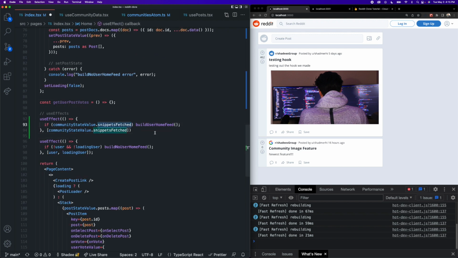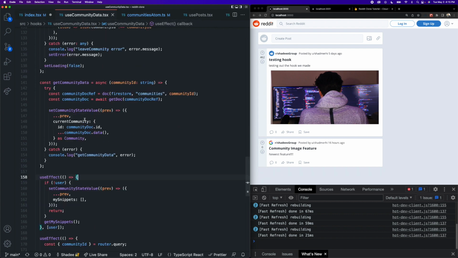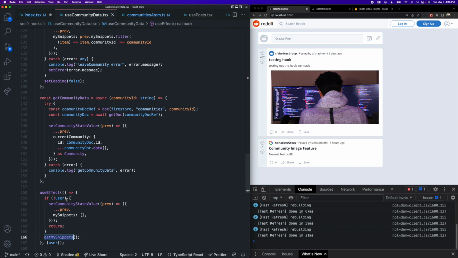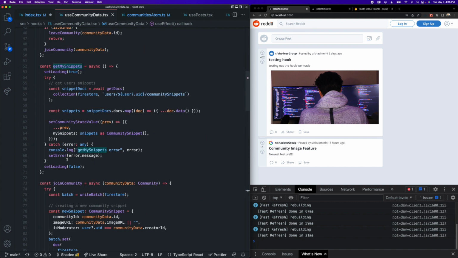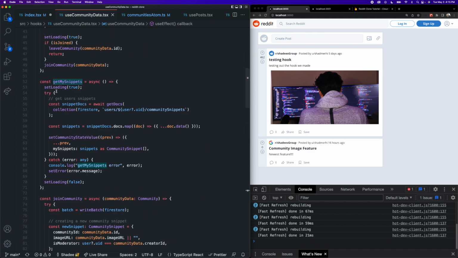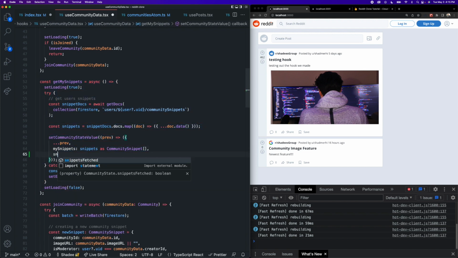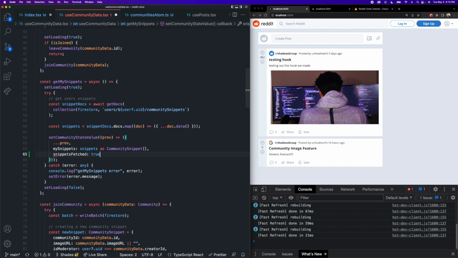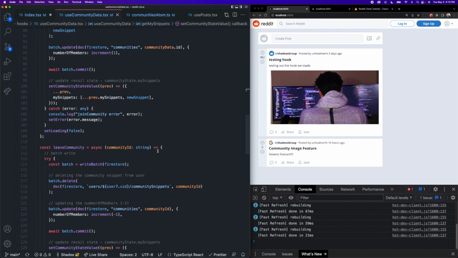So the only thing missing now is to actually set this thing equal to true inside of our fetch snippet function. So inside of use community data, inside of the get my snippets function, right up here, as soon as we fetch these snippets from the database for the first time, we can just update the value of snippets fetched to be true. Okay, so the data flow is like this.